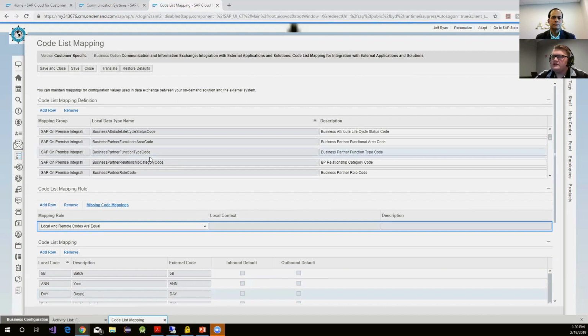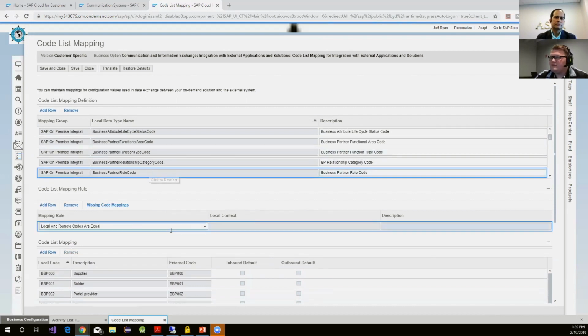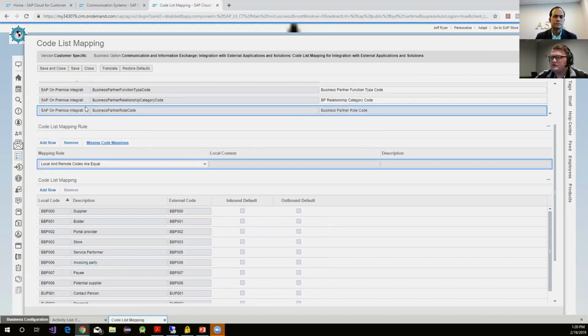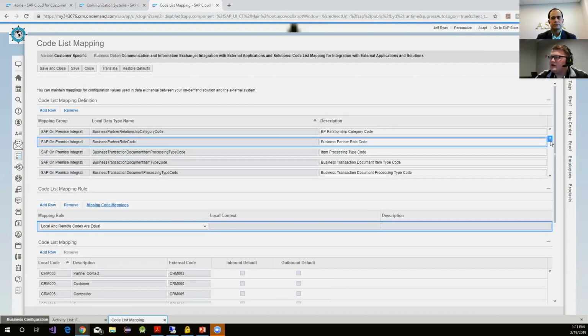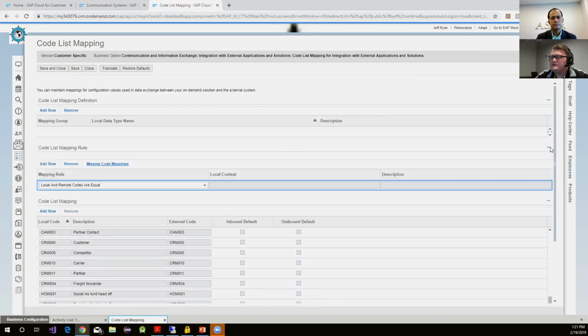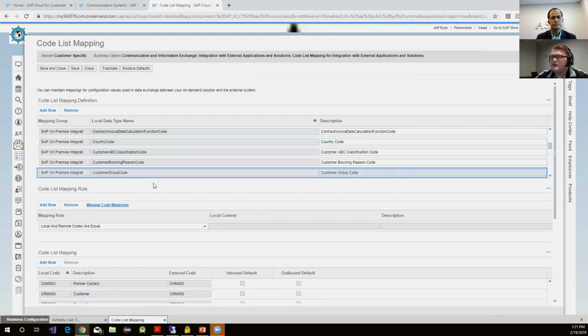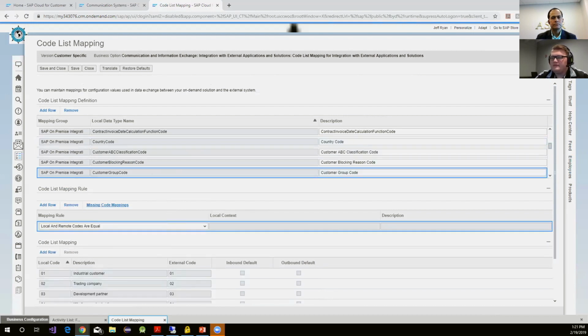Now these code lists, they involve every aspect of the install. So you'll see even for business partner, we have different code listings that come from B1. And by maintaining this list, whatever you wish to pull in from the client's B1 instance can be pulled in just by confirming this mapping.